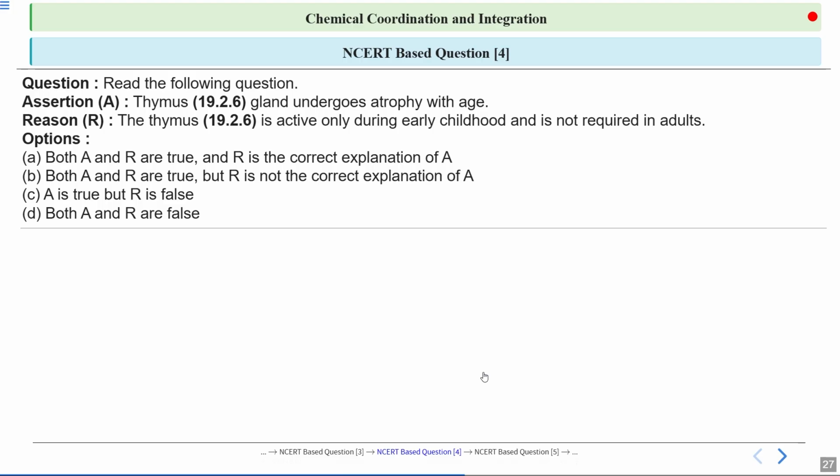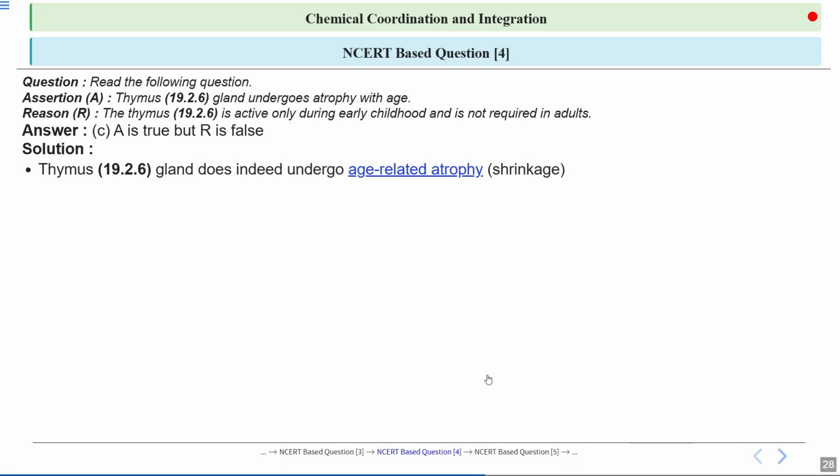So this is question number 4. This is also of assertion and reason type. The assertion given here is: the thymus gland undergoes atrophy with age, whereas the reason given is: the thymus is active during early childhood and is not required in adults. You have to opt for the correct option. Here option number 3 is correct, which is: the assertion is true, but the reason is false. Let's see why.